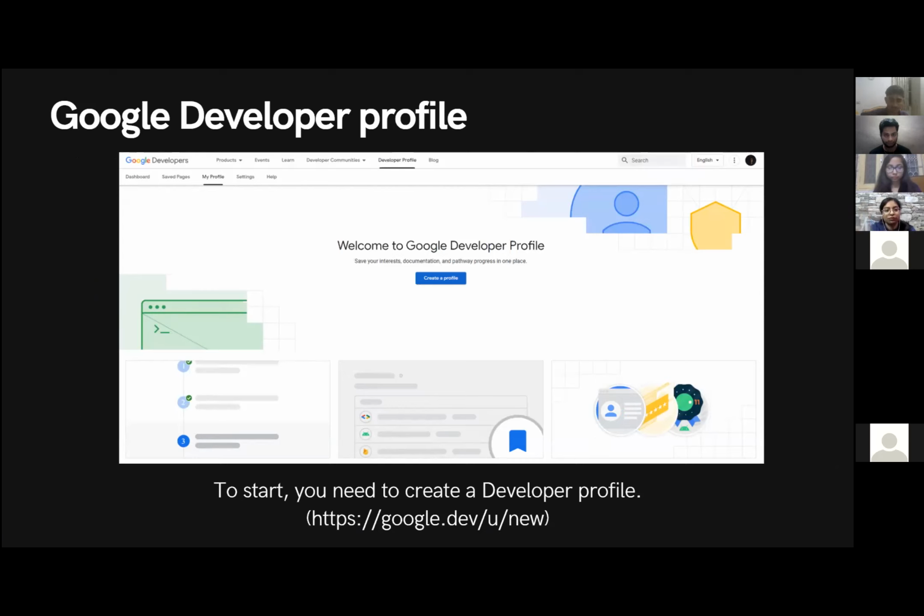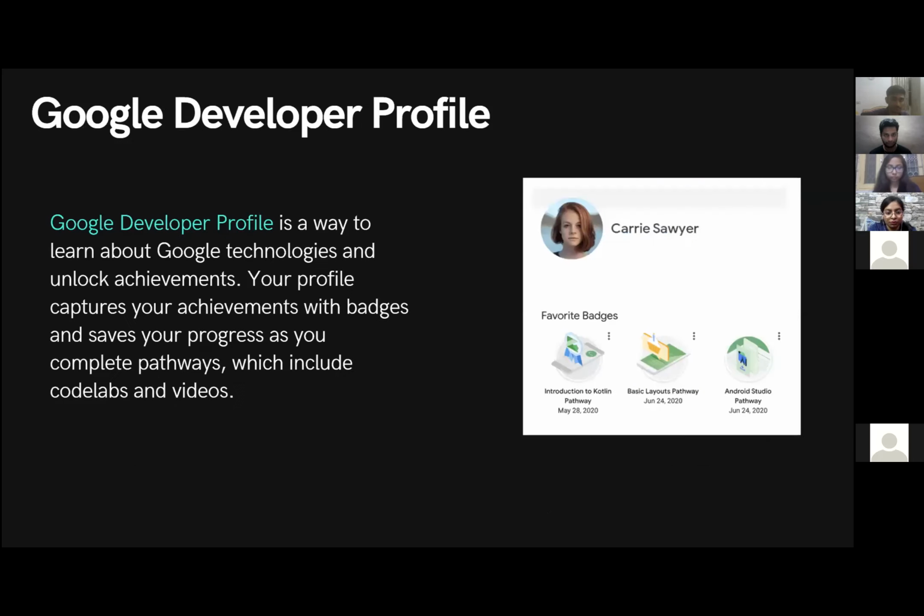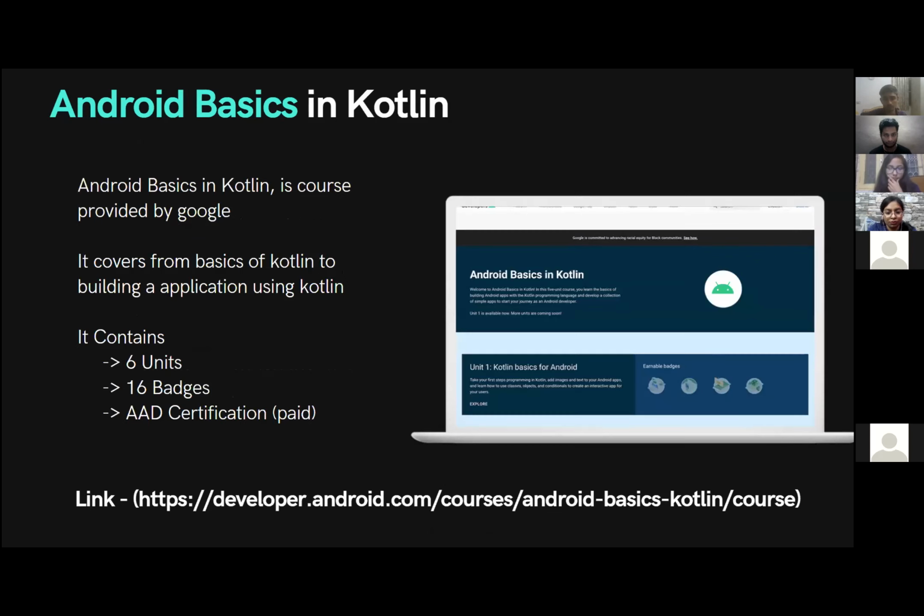The next thing you want to do is go to the course called Android Basics in Kotlin, which is a course provided by Google. This course is pretty huge and satisfactory. You can learn from the basics of Kotlin to developing a Kotlin application of your own and pushing it into the Play Store. This course has the complete syllabus to get started in the Android field.